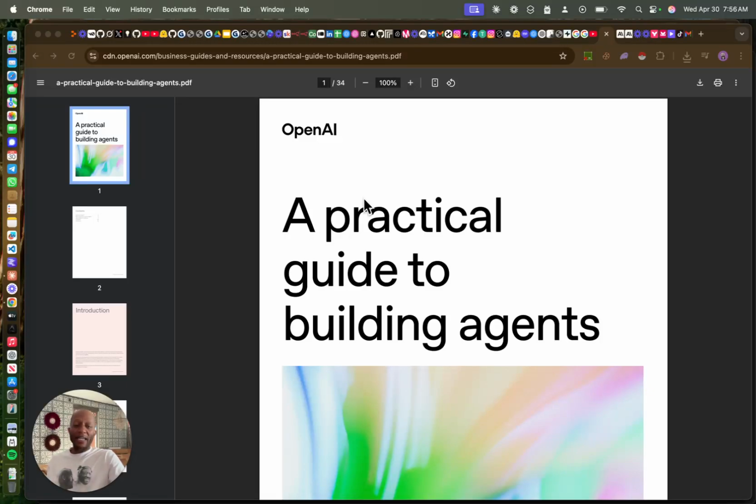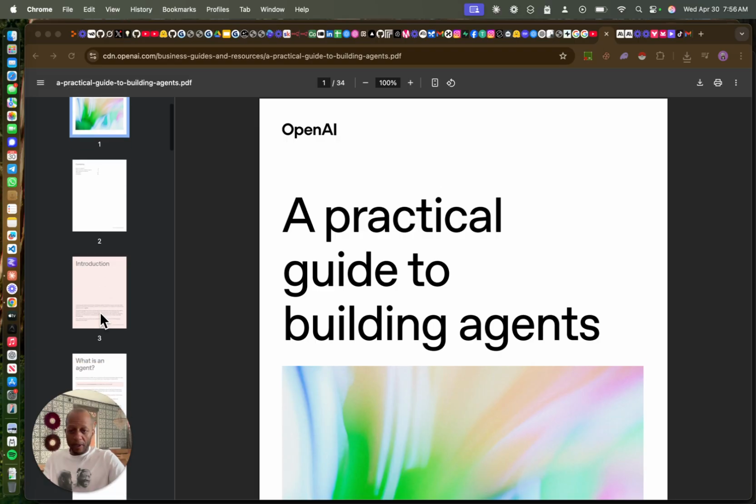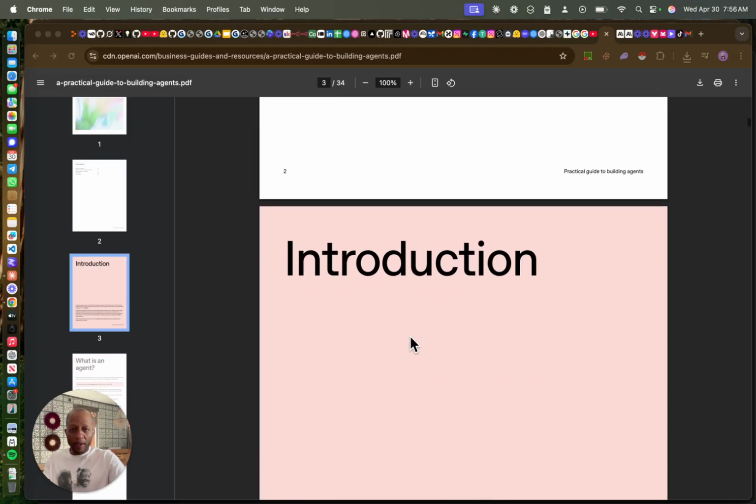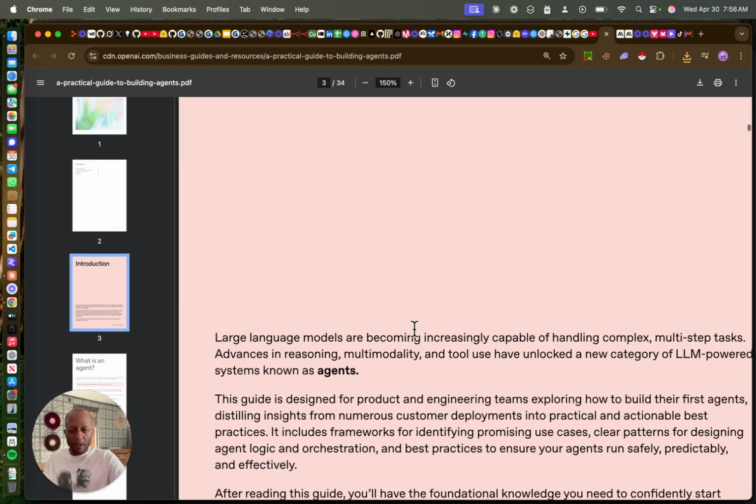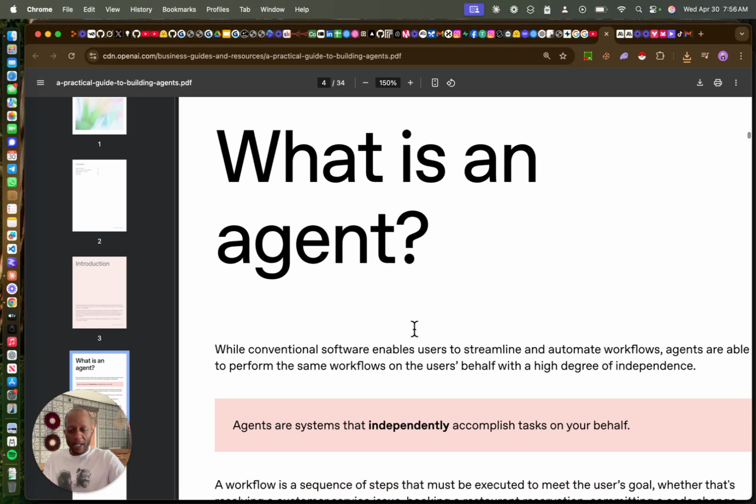Well, OpenAI just released another update. I mean, they're rocking. So right now, it's a guide on how to build agents. So we're going through this course. What is an agent?